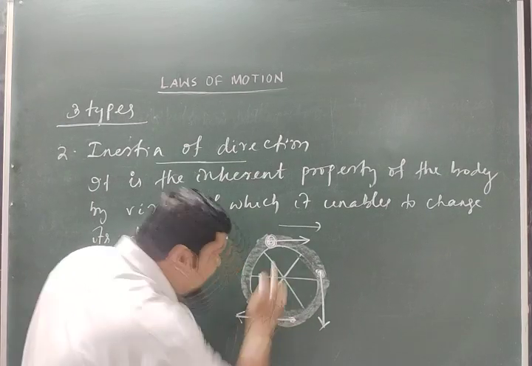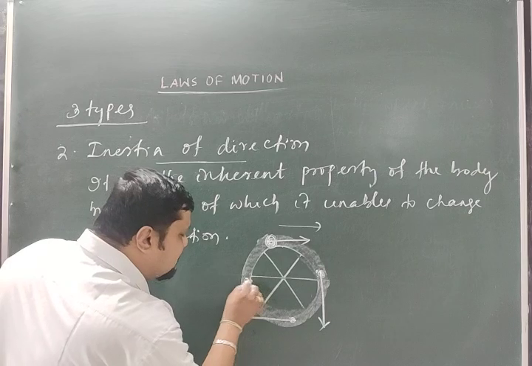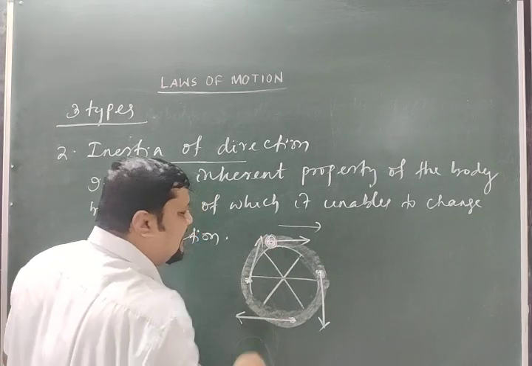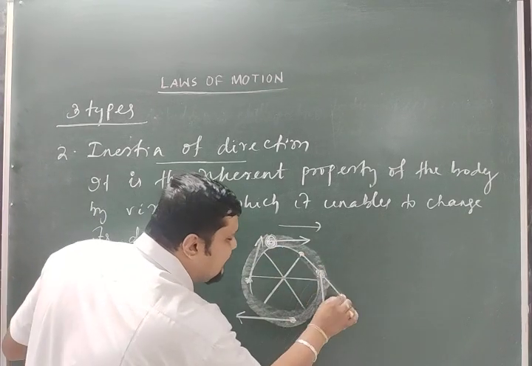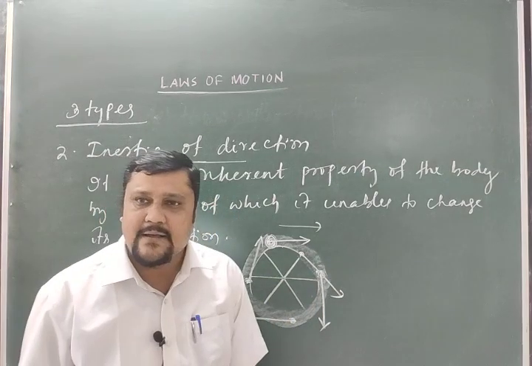What is the direction of motion of the particle here? It is tangential, because the body is rotating like this. What is the direction of motion of the mud particle here? It is tangential like this. So what is the motion of the particles here? It is always tangential, right?